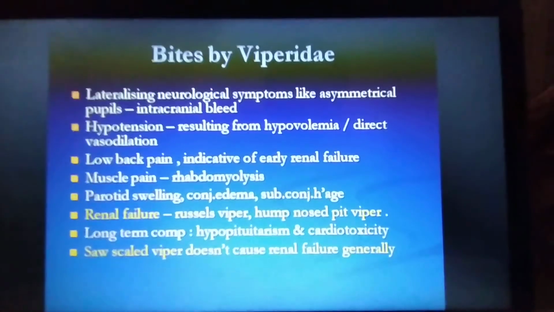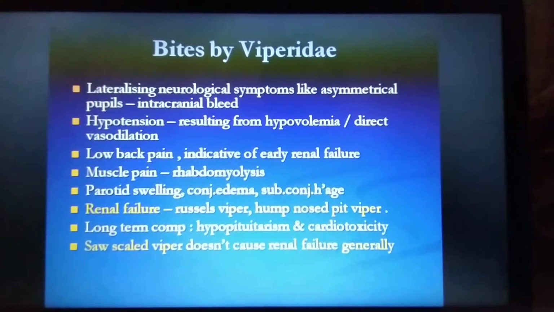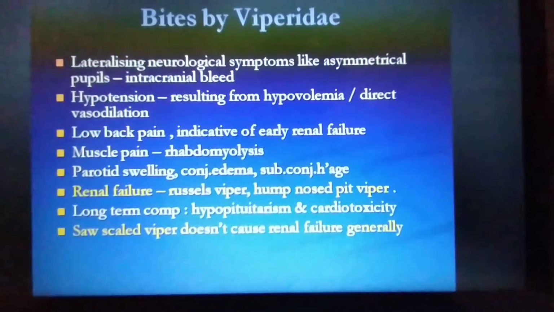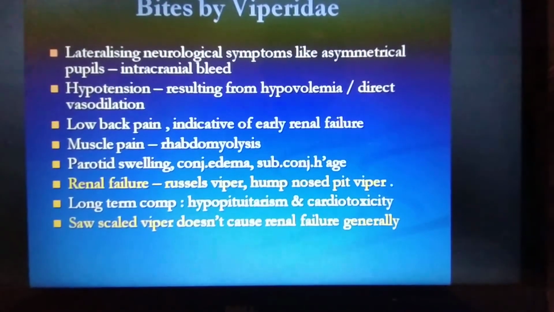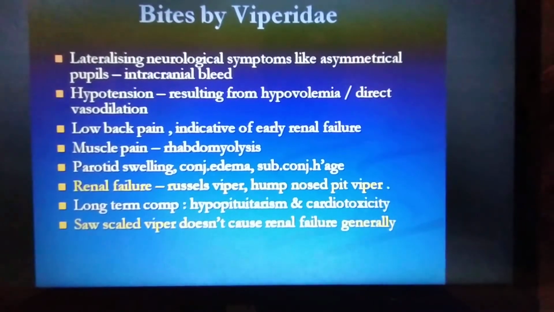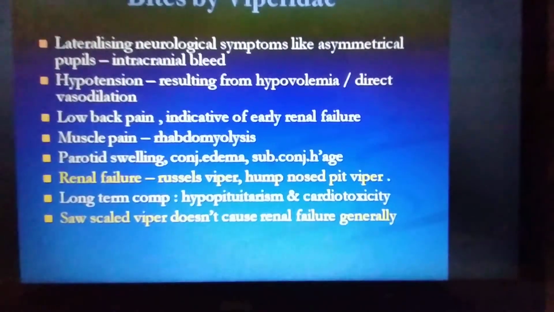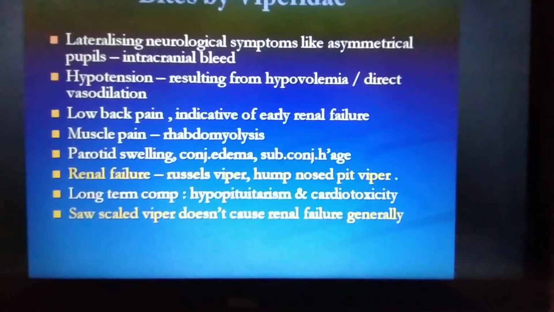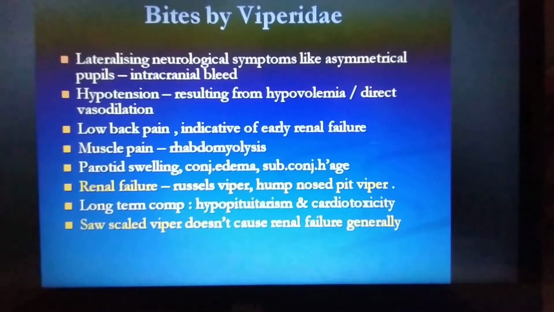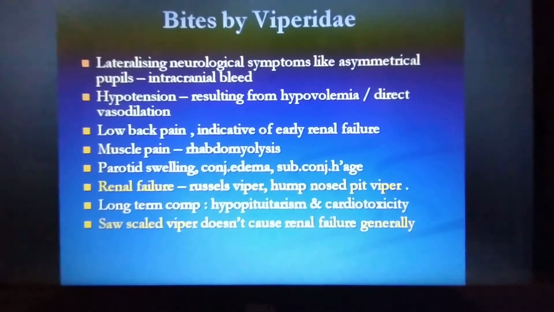Hypotension will happen resulting from hypovolemia and direct vasodilatation. Low back pain is very common. That is an early warning sign of renal failure. If a person develops low back pain, that indicates the snake venom is affecting his kidney. Muscle pain, that is rhabdomyolysis, can happen, and parotid swelling, conjunctival edema and subconjunctival hemorrhages can happen.